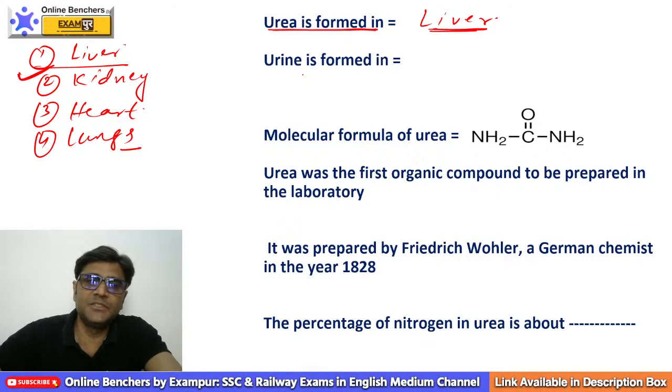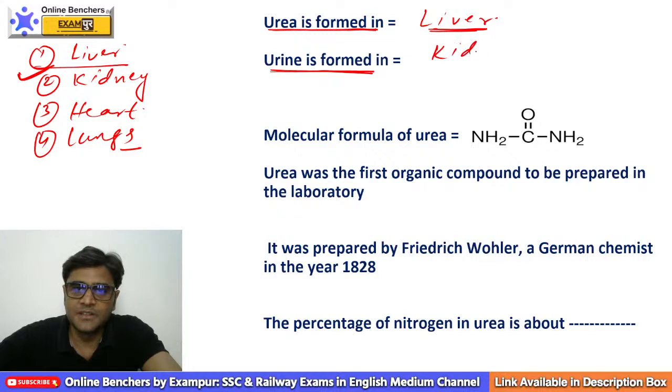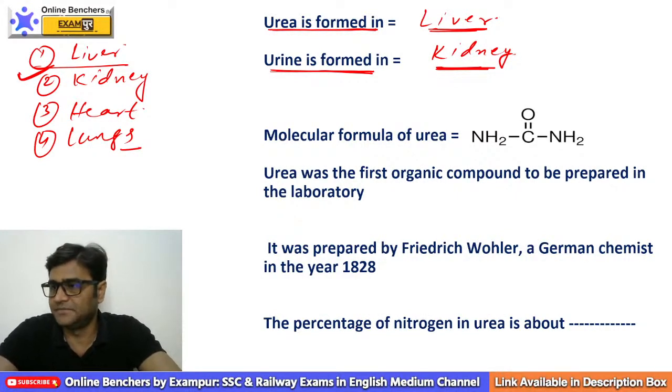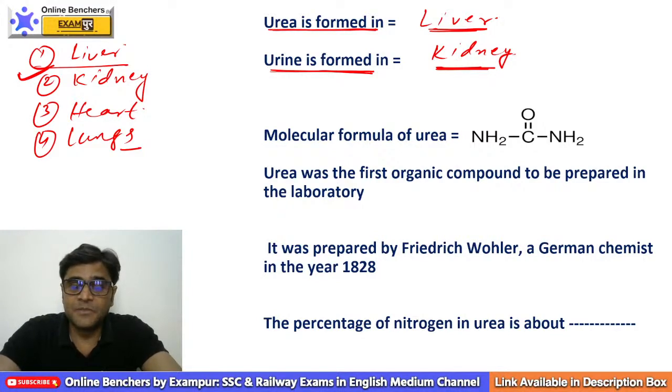But if the question is urine is formed in, then your answer should be kidney. We will discuss the differences between urea and urine, don't worry. So urea is formed in liver by which process?